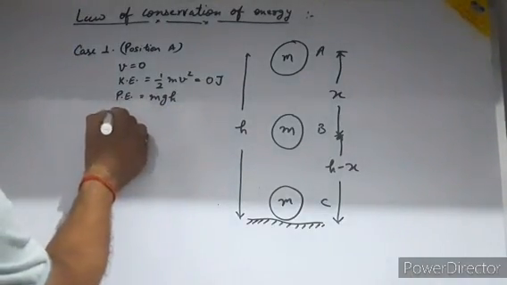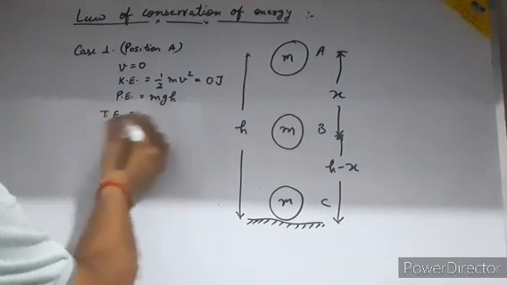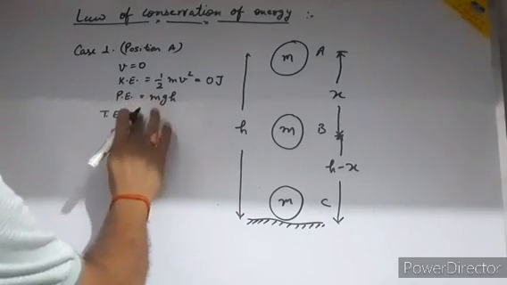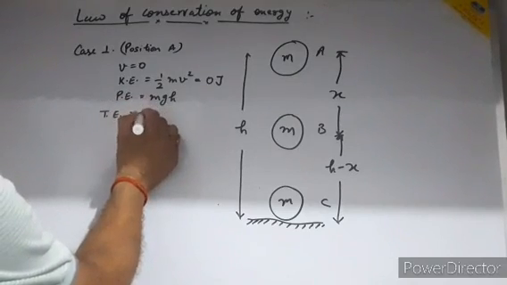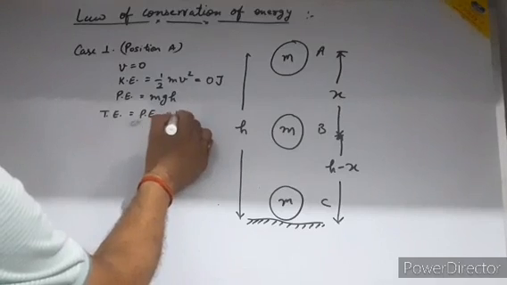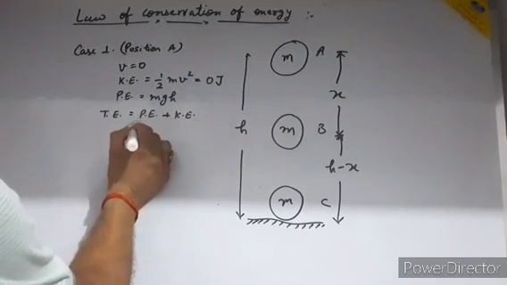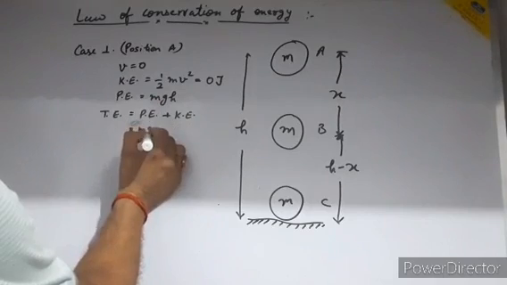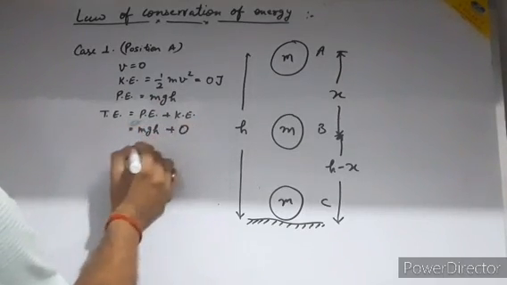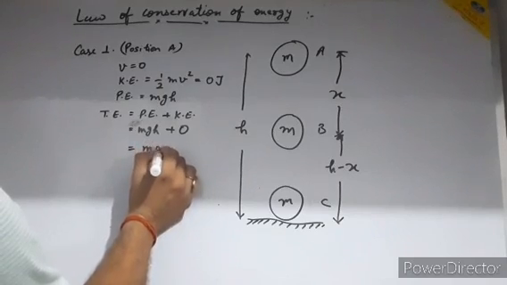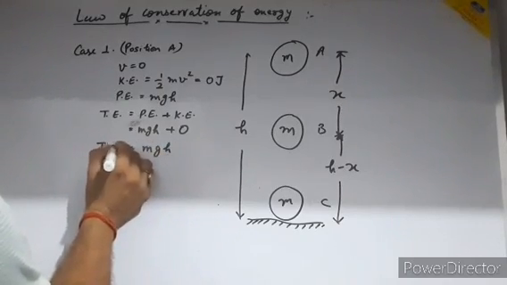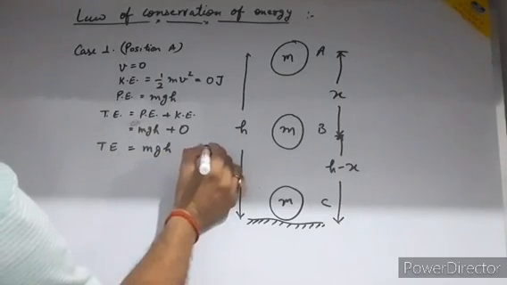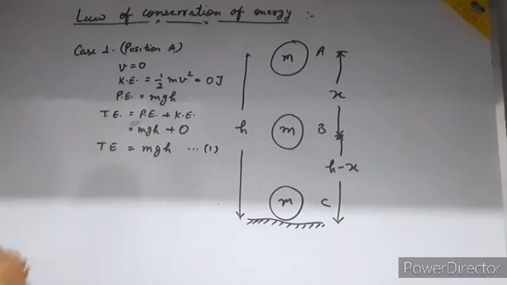The total energy of the ball is potential energy plus kinetic energy. The potential energy is mgh and the kinetic energy is 0, so the total energy becomes mgh. I am calling this expression one, for case 1. Clear?